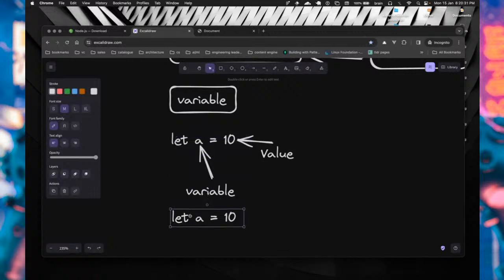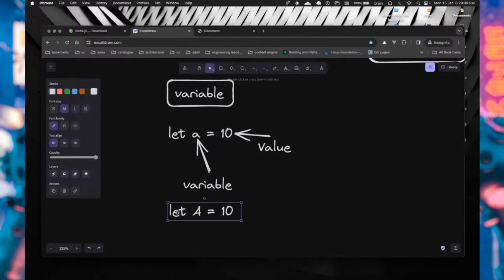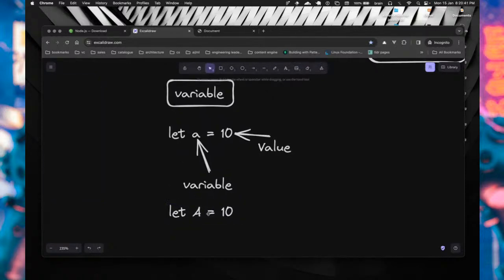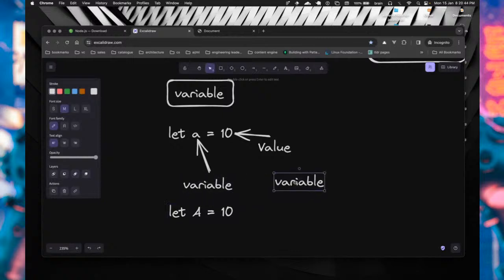Now, what if we say let capital A equals 10? You might be thinking that this is exactly the same. When it comes to working with JavaScript, it is actually case sensitive, which means if you have the small letter a right here and the capital A right here, they are two different things. So I can say capital A equals 20. If I print the value of capital A, this would give me 20. If I print the value of the small letter a, it's going to give me 10, right?